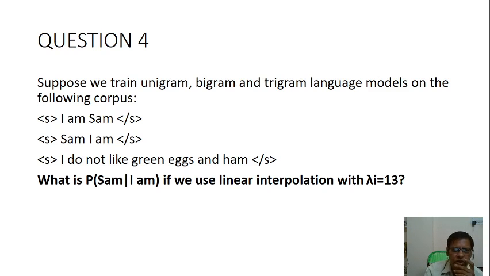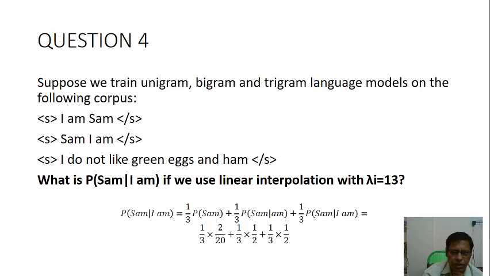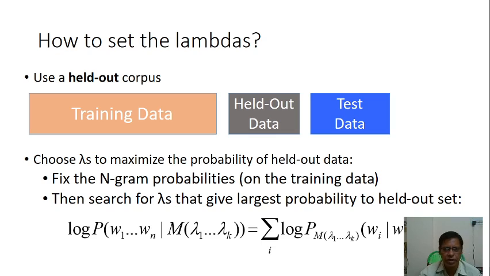Here, question number 4. Suppose we train unigram, bigram and trigram language models on the following corpus: I am Sam, Sam I am, I do not like green eggs and ham. So if we take lambda i equal to 1/3, for Sam it is 1/3 × 2/20 plus 1/3 × 1/2 plus 1/3 × 1/2. These are the values for bigrams. Held-out and test data: choose lambda to maximize the probability of held-out data, that is, fix the n-gram probabilities.